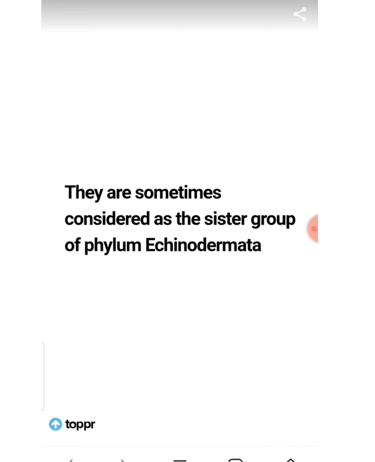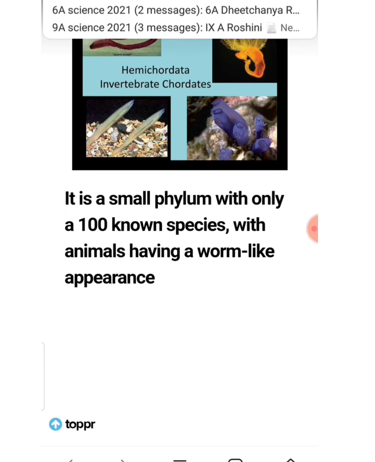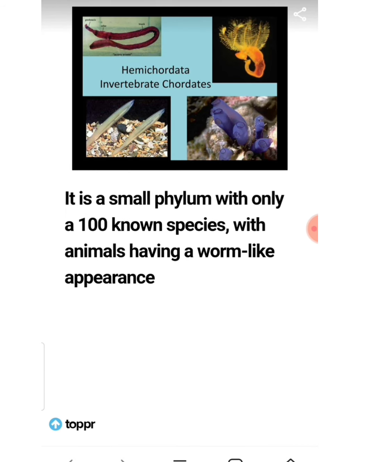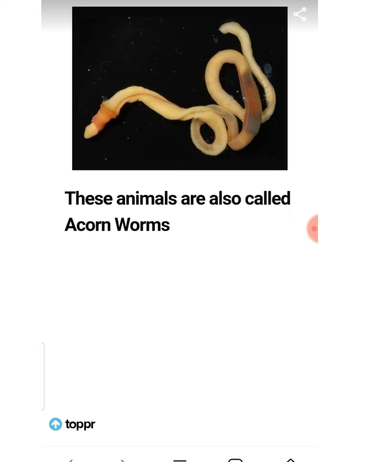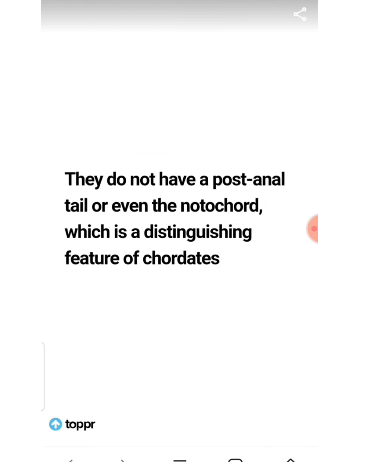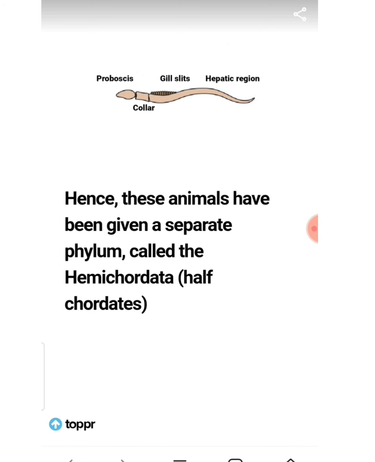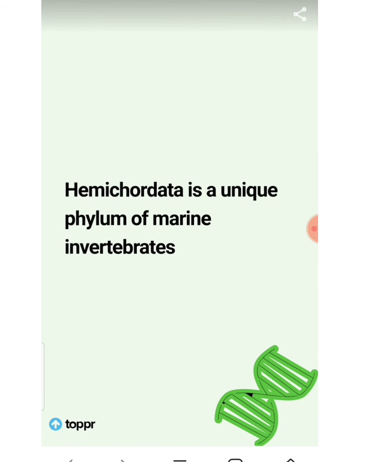They are sometimes considered as the sister group of phylum Echinodermata because there is a close association between Echinodermata and Hemichordata. It is a small phylum with only 100 known species with animals having worm-like appearances. These animals are also called acorn worms. They do not have a post-anal tail or even the notochord, which is a distinguishing feature of chordates, because chordates must have a notochord. Here they do not have notochords. Hence these animals have been given a separate phylum called Hemichordata, that is half chordates.